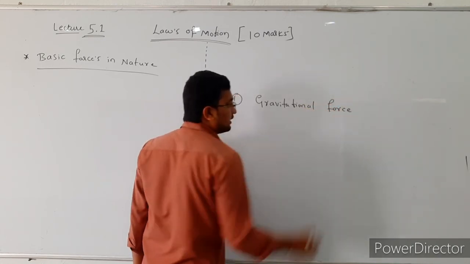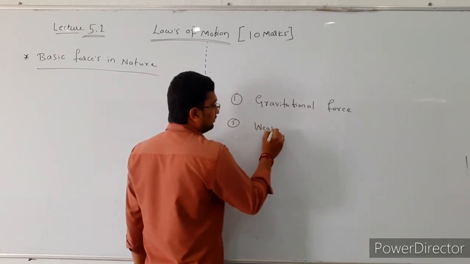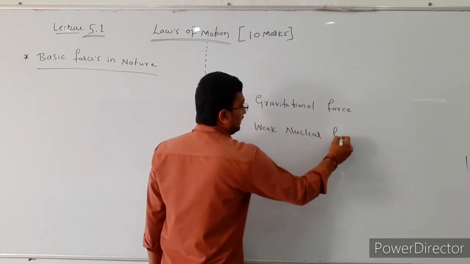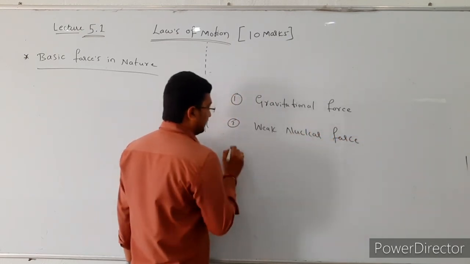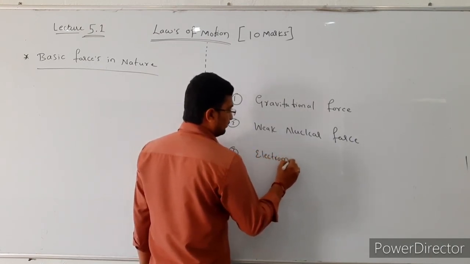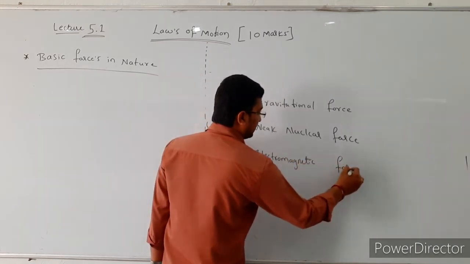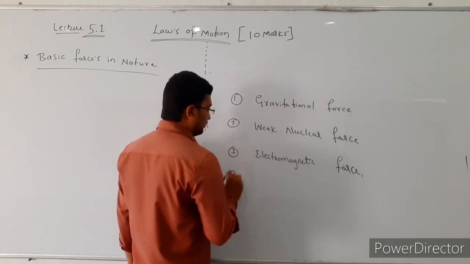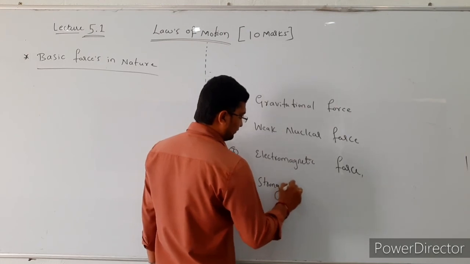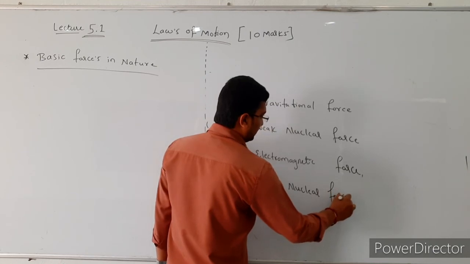So in order: the weakest force is gravitational force, the second one is weak nuclear force, the next one is electromagnetic force, and the last one is strong nuclear force.